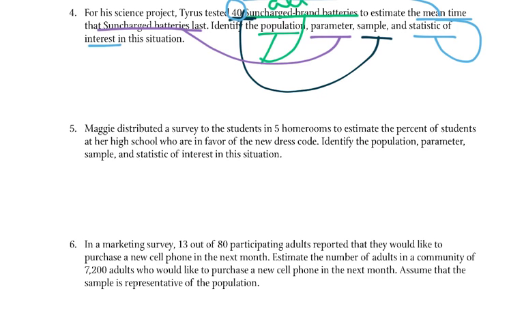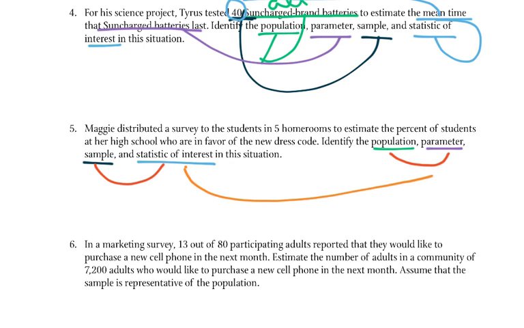So number 5. Maggie distributed a survey to the students in 5 homerooms to estimate the percent of students at her high school who are in favor of the new dress code. Identify the population, the parameter, the sample, and the statistic of interest. So remember, the sample and the statistic of interest are connected, just like the population and the parameter are connected. The statistic of interest and the parameter are connected, as well as the sample and the population.